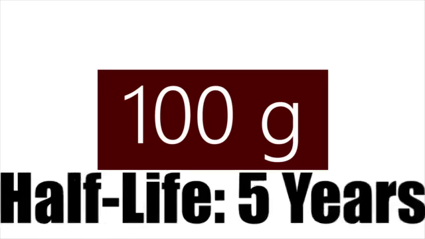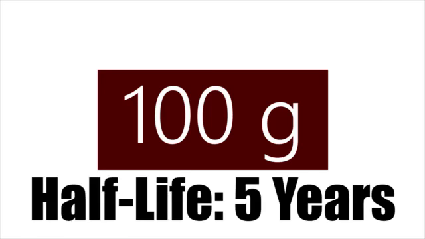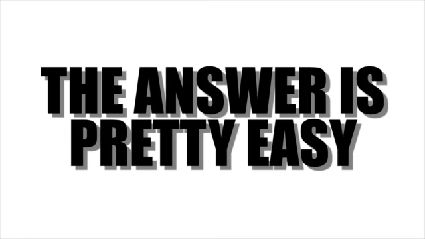So, if the half-life of the 100 gram substance is 5 years, how much would be left in 50 years? Well, the answer is pretty easy to figure out. All you have to do is divide 50 by 5, which will leave us with 10, meaning that the isotope would have to go through 10 half-lives. Therefore, we would need to divide 100 by 2 a total of 10 times, which will then leave us with approximately 0.098 grams left of the substance after 50 years.